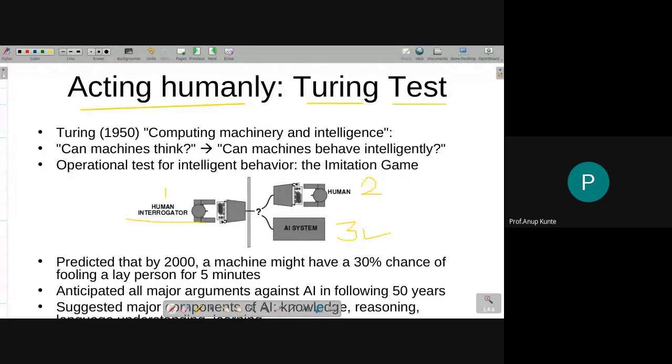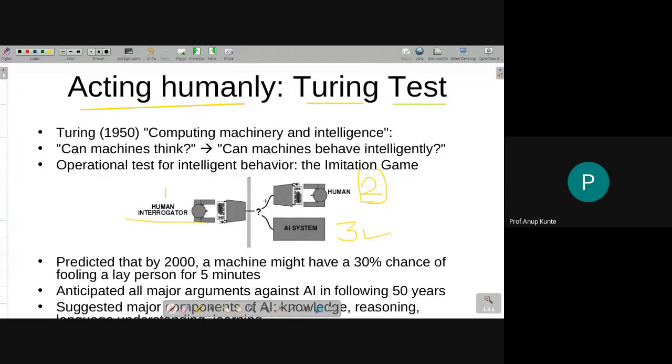He is my interrogator and he is the expert who also can work on the same task for which I have built the AI system. Okay, so he's an expert in solving the same task that the AI system is trying to mimic. Okay, so you got these three actors in the test.